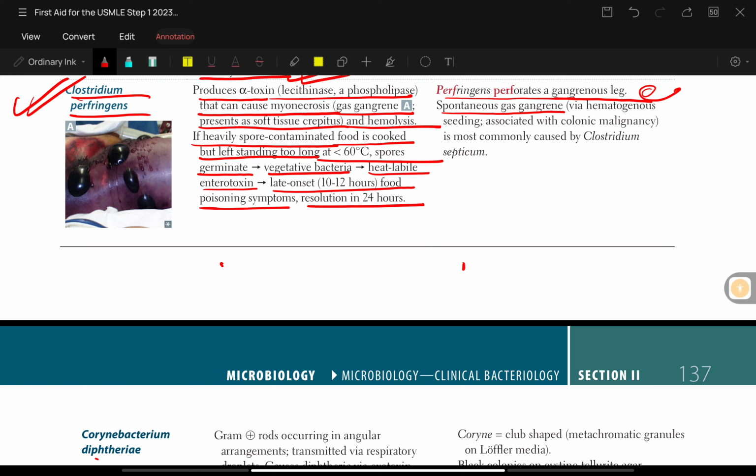Similarly, spontaneous gas gangrene through hematogenous seeding, associated with chronic malignancy, is most commonly caused by Clostridium septicum.